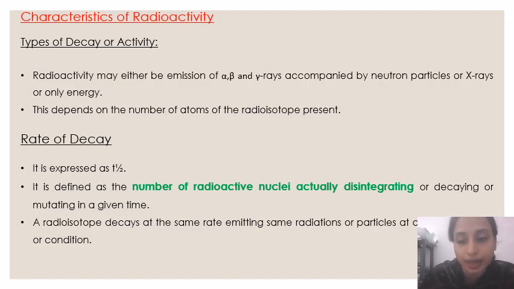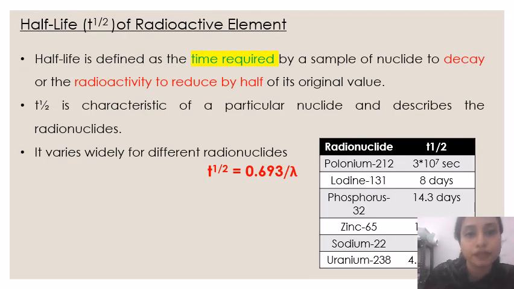Radioactive isotopes decay at the same rate, emitting radiations or particles under the same conditions. Half-life is the time required by a sample of nuclei to decay, or for the radioactivity to reduce to half of its original value. That is the T half.